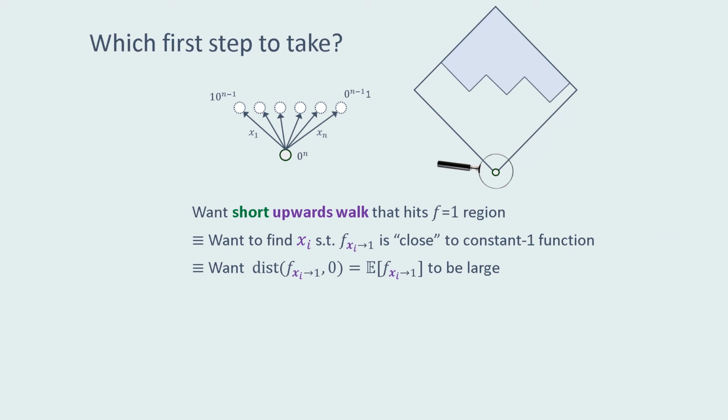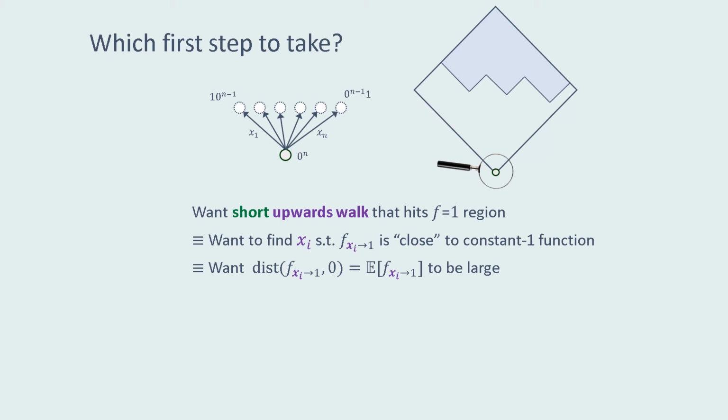How do we know which step to make in our upwards walk? Equivalently, how do we choose which coordinate to add to our candidate certificate? Remember, we want a short upwards walk that hits a 1 region. Equivalently, we want to find a coordinate xi such that the restriction of f by setting xi to 1 is close to the constant 1 function. Put differently, we want the distance between the restricted function and the constant 0 function to be large.